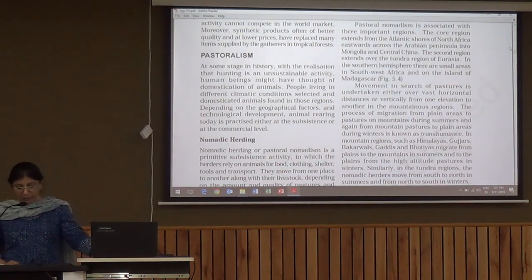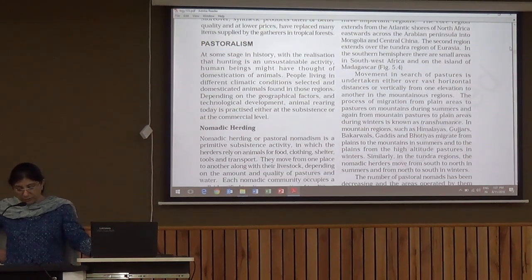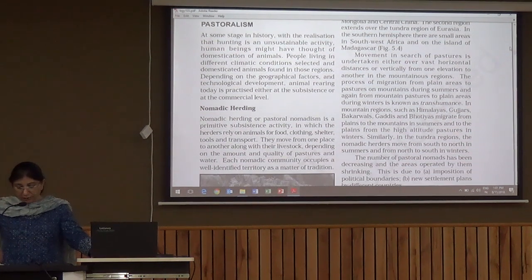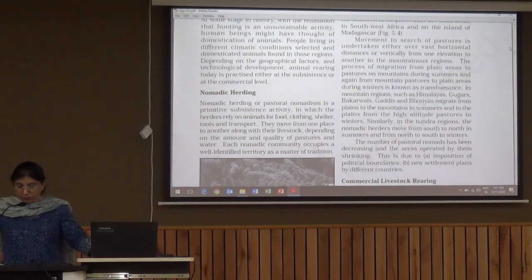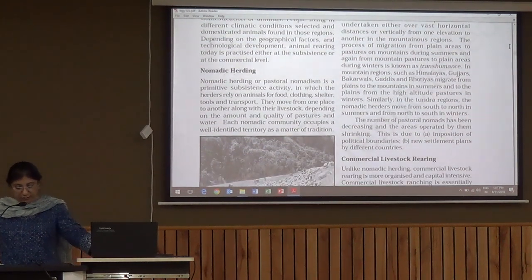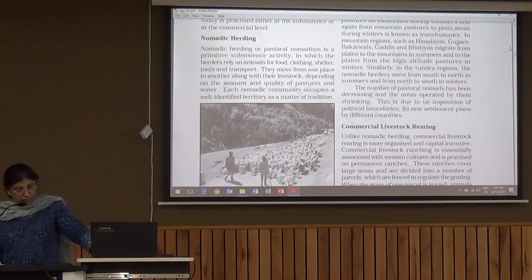Like in the Himalayas, Gujars, Bakarwal, Gaddi, Bhotia, they migrate from plains to mountains in summers and from mountains to plains in winters. In the tundra region, the nomadic herders move from south to north in summers and north to south in winters. The number of pastoral nomads has been decreasing and the areas operated by them shrinking, because most of the areas now have permanent settlements and political boundaries. So mainly because of political boundaries and new settlement plans, the government has now restricted their traditional areas.